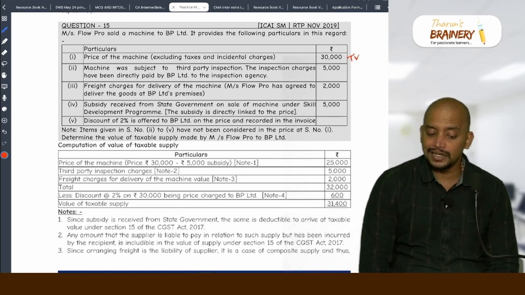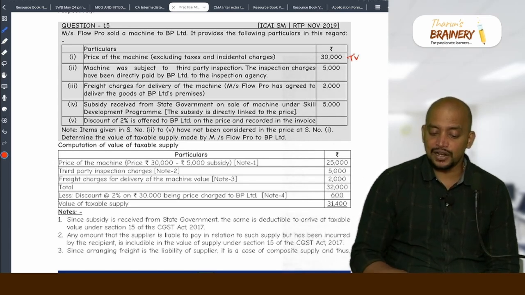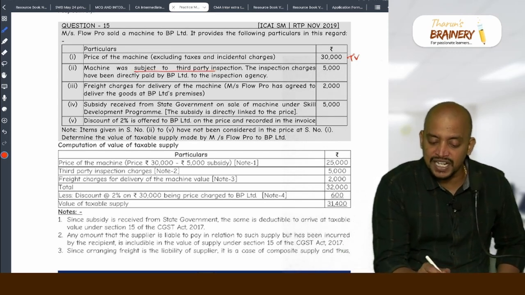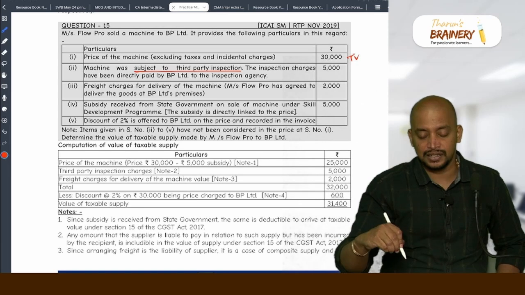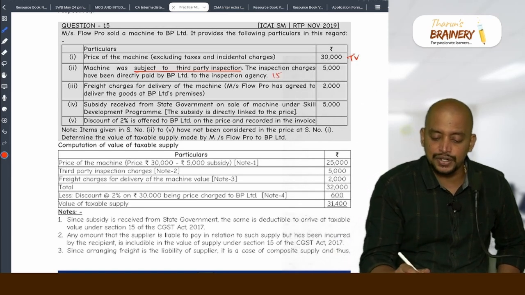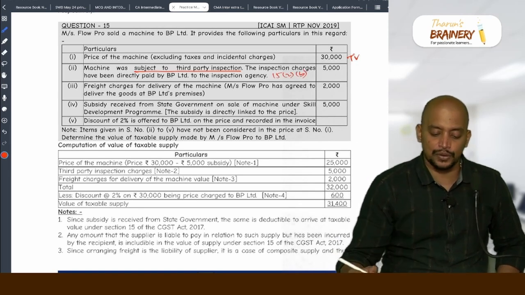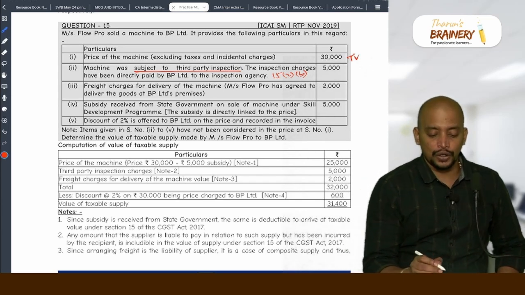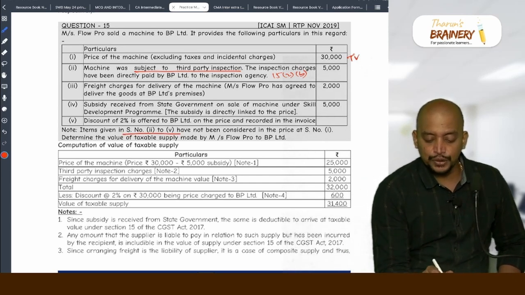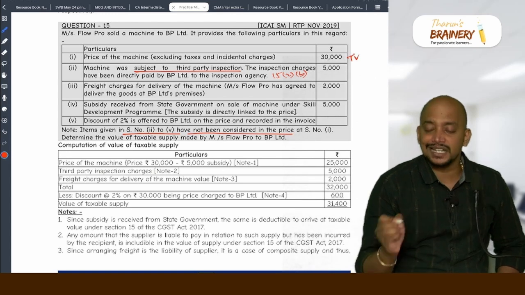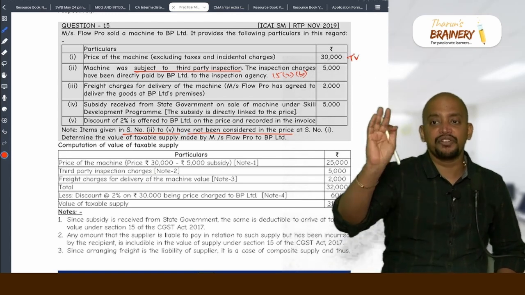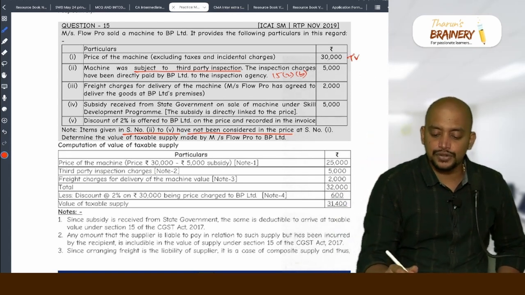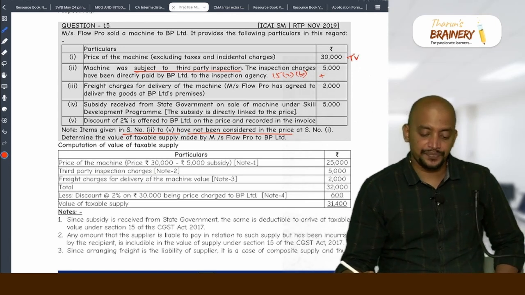Who paid? Recipient paid on behalf of supplier, because it was subject to third party inspection, which means it is a liability of the supplier which is incurred by the recipient. So, as per 15(2)(b) it is to be included. Now, we do not know whether in the given price it is included or not. See the note below. Items given in serial number 2 to 5 have not been considered, which means all these are before this. So, 5,000 rupees we need to add.